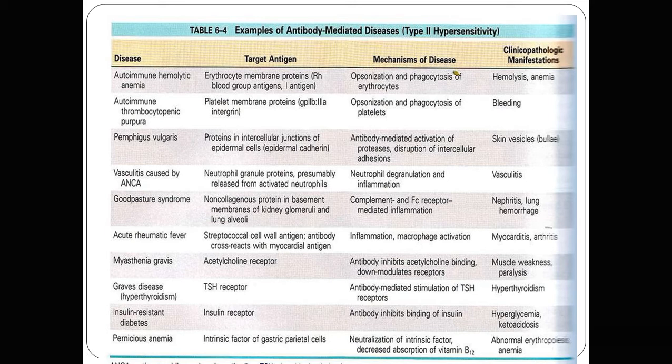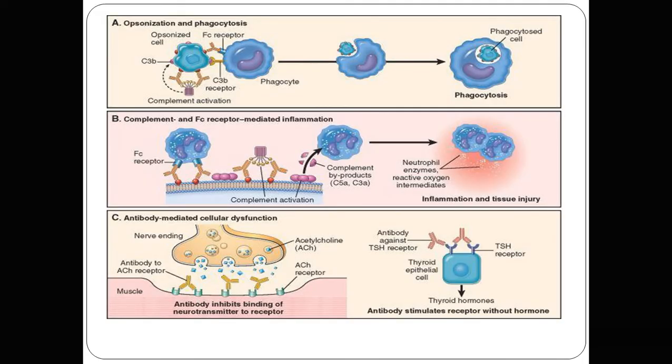So these are the three examples of the different mechanisms in type 2 reaction. One by one we discuss the three types of reaction. The first is opsonization and phagocytosis, second, complement and Fc receptor mediated inflammation, and third, antibody mediated cellular dysfunction. So in the first reaction, opsonized cells bind with the phagocytes.